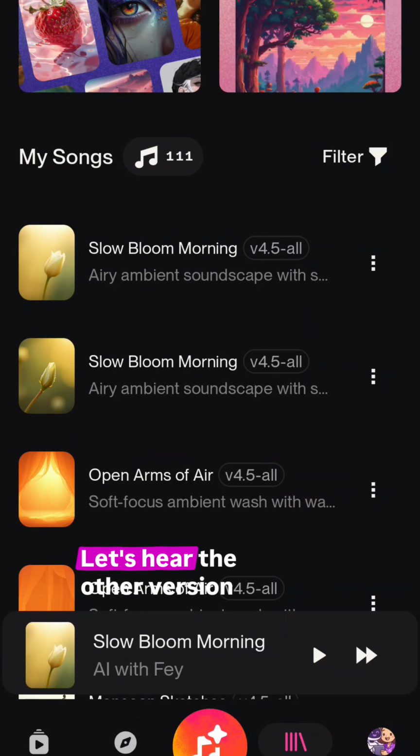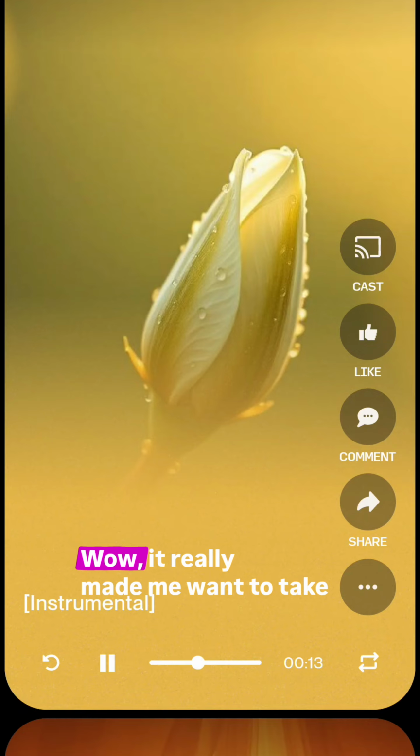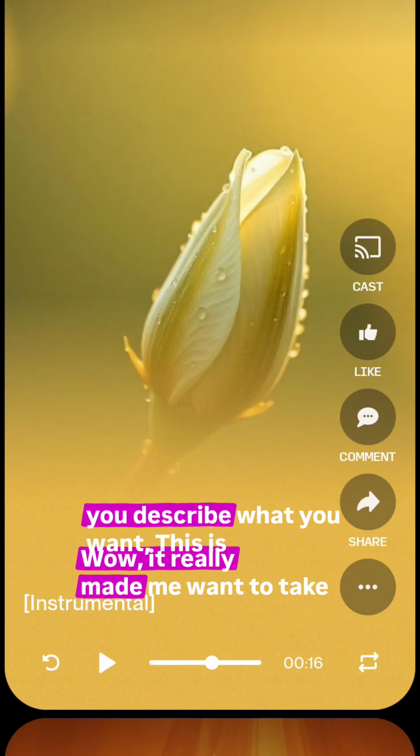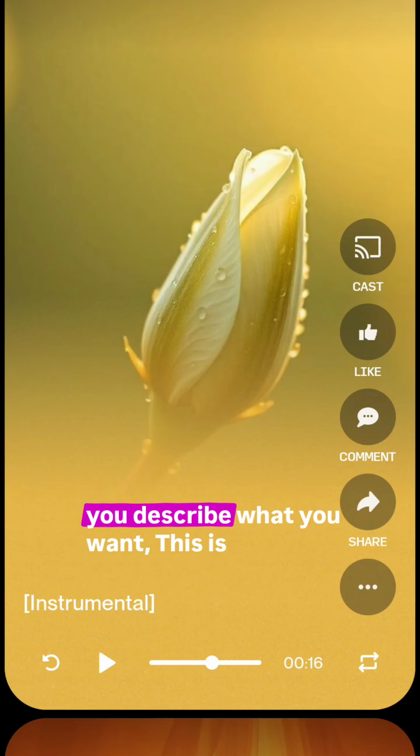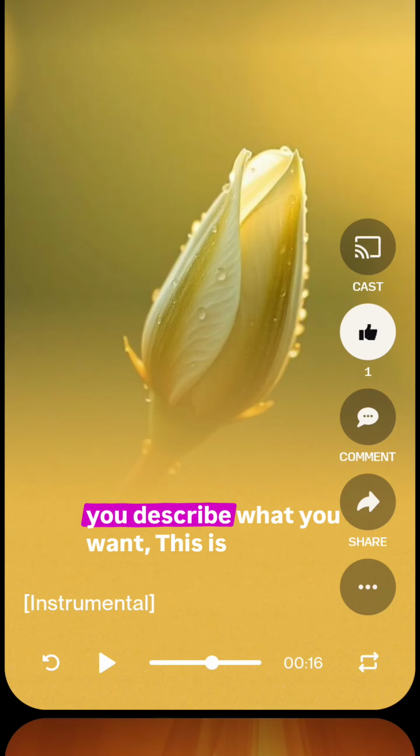Very interesting sound healing. Let's hear the other version. I like this one. It's very relaxing. Wow, it really made me want to take a deep breath and relax. I love it. I'm honestly very touched right now. I'm so excited about it. I've tried this before, but it really is such a special connection to music.